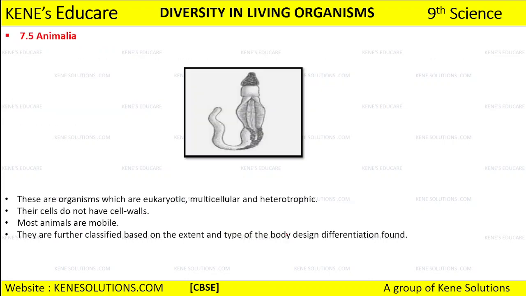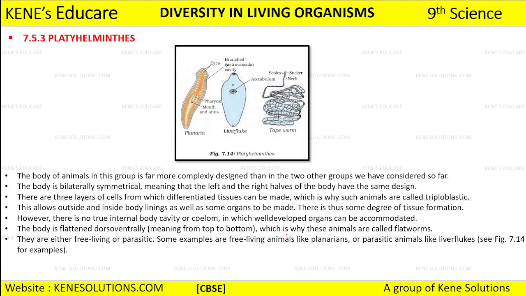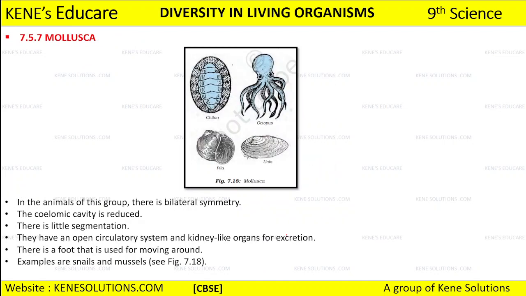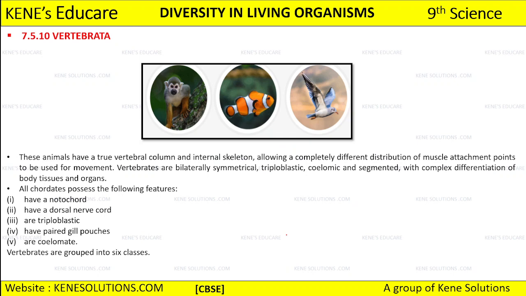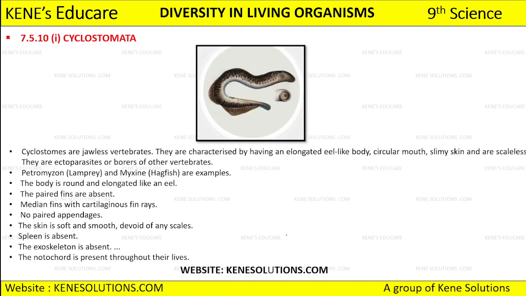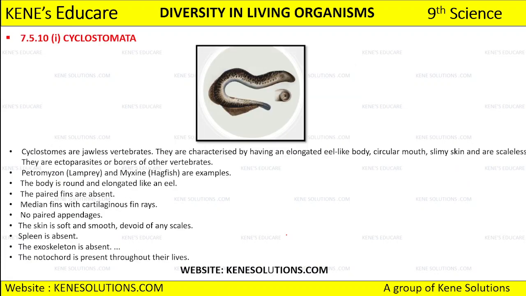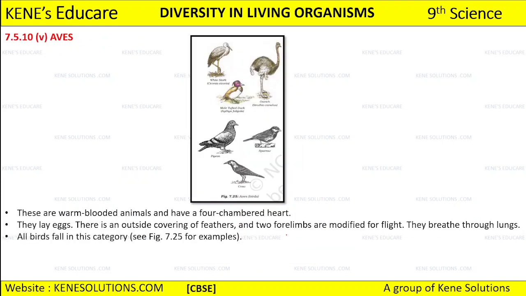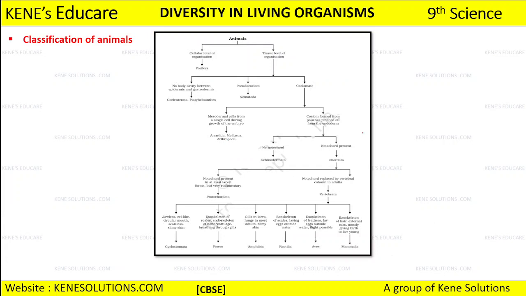Okay, so this is the classification of plants, and then we will be discussing kingdom Animalia, where we have phylum Porifera, Cnidaria, Platyhelminthes, Nematoda, Annelida, Arthropoda, Mollusca, Echinodermata, Protochordata and Vertebrata. So these are the 10 different phyla that we are going to discuss. After that, Vertebrata is further divided into Cyclostomata, Pisces, Amphibia, Reptilia, Aves, Mammalia, and this is how the classification of animals is done.